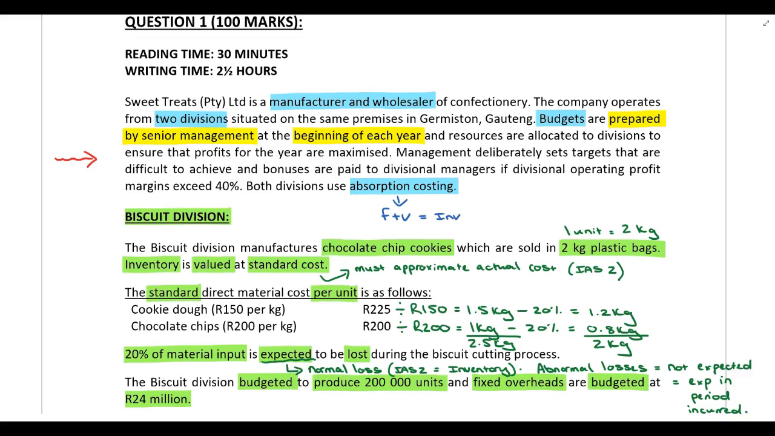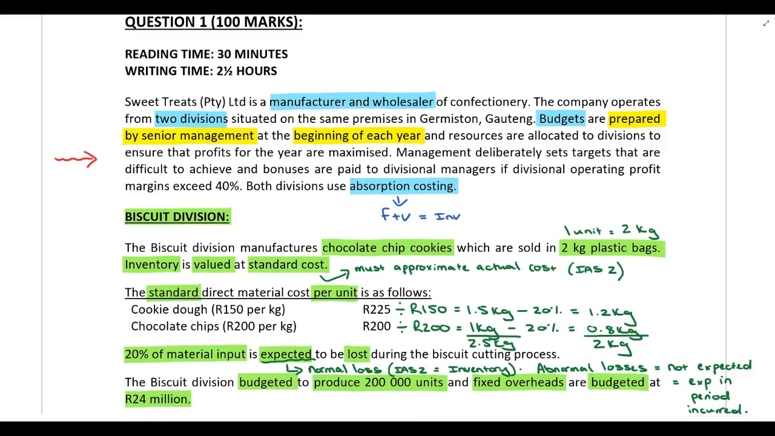Another problem with this is once targets are achieved, performance is deemed satisfactory. What do I mean by this? Let's say, for example, the biscuit division has a target that they need to sell 200,000 units per annum. And let's say 10 months into the year, they sell 200,000 units. After that point, for the remaining 2 months of the year, there's no incentive for them to try and sell more units because they've already achieved the target. So if budgets are prepared at the beginning of each year, they fail to encourage continuous improvement. All right, let's now look at how the budgeting process can be improved.